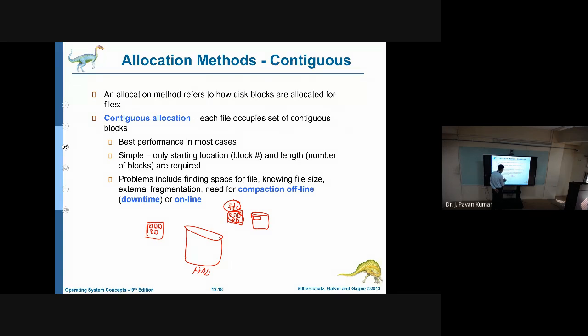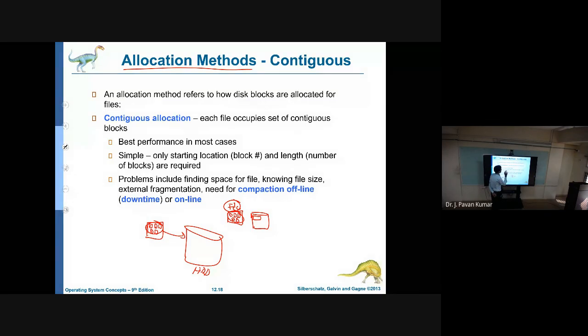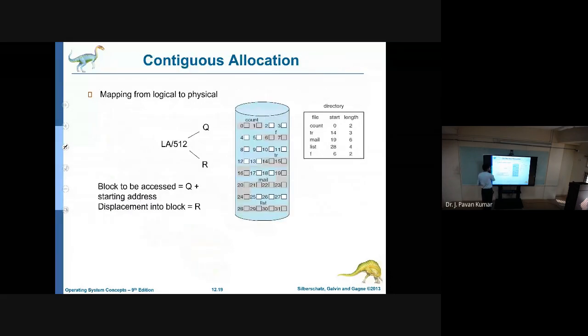Now where we will be allocating the space for these blocks, how we will allocate the space for these blocks, that is nothing but the objective of allocation methods. And we are having basically 3 types of allocation methods. One of those is contiguous. The name itself indicates contiguous, in the sense continuous blocks, continuously we will be allocating the blocks. Okay, let us try to see the example, then you can understand more easily.